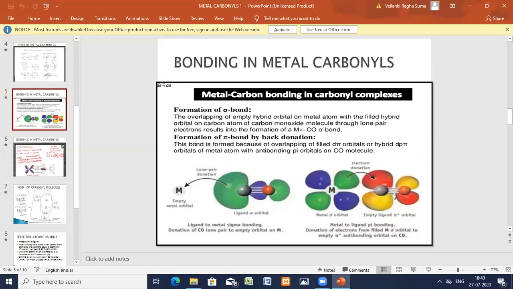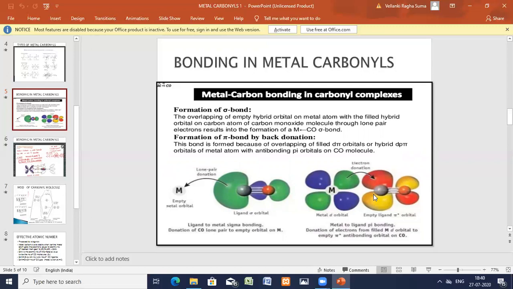Previously it is C triple bond O. After bonding to the metal, this carbon gives its electrons, therefore one bond is formed here. Again, in turn, the metal also donates. So metal double bond C double bond O. This is the bonding in the metal carbonyls. Okay, M bond C triple bond O, or else you can even see it as M double bond C double bond O.